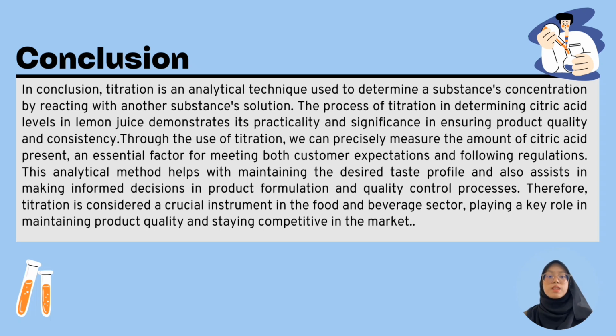This analytical method helps with maintaining the desired taste profile and also assists in making informed decisions in product formulation and quality control processes. Therefore, titration is considered a crucial instrument in the food and beverage sector, playing a key role in maintaining product quality and staying competitive in the market.